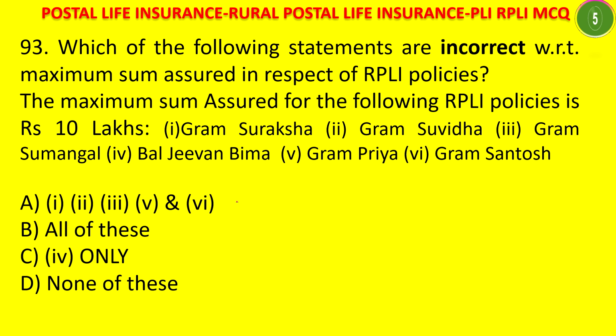He is saying 10 lakhs sum assured for all these policies. Which of the policies is correct? The answer is 4 only is incorrect. That means except Bal Jeevan Bima, for all of these policies under RPLI, the maximum sum assured is 10 lakhs. For Bal Jeevan Bima, it is 1 lakh. For PLI, what is the maximum sum assured for Bal Jeevan Bima in PLI? Please post the answer in the comment section.